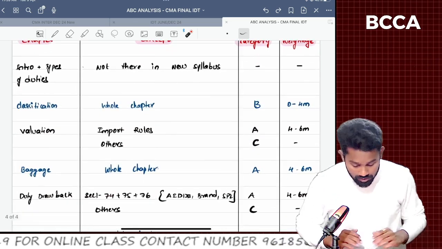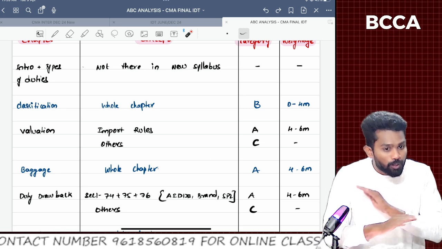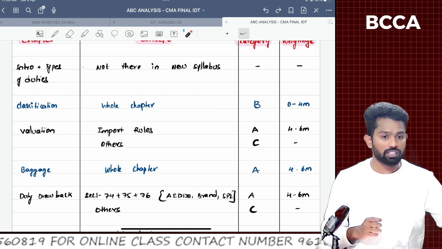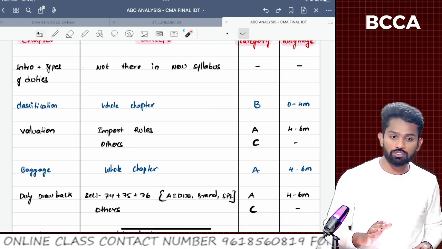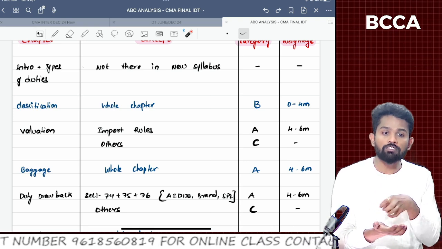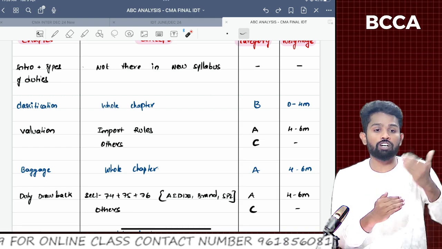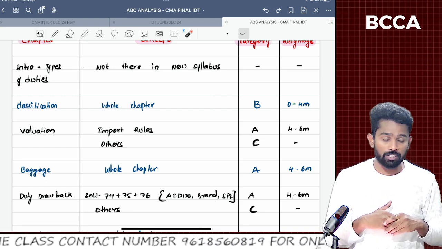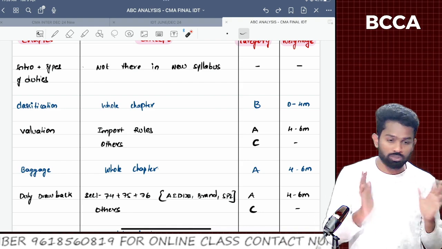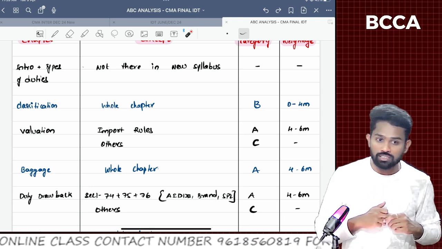Next, coming to our customs, sir. The first chapter, introduction and types of duties. Understand, this is not there in our CMA final syllabus. This is already covered at inter level. So this chapter is not there at the final level, so we couldn't expect a question on the basics and terminologies. The only important points in types of duties are how the taxes would be levied: on what value BCD has to be levied, on what value IGST has to be levied, how safeguard duty has to be levied. We couldn't expect a question on safeguard duty or anti-dumping duty, but they are relevant for finding the value on which duties have to be levied.